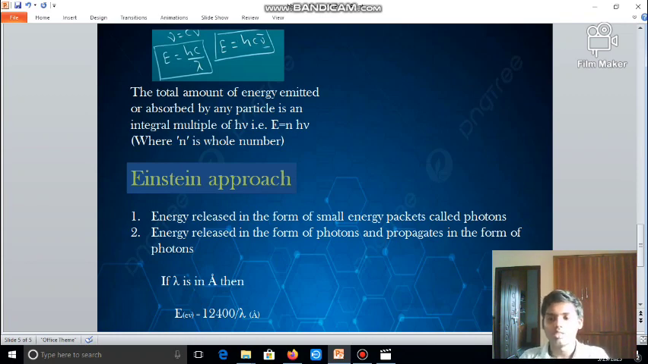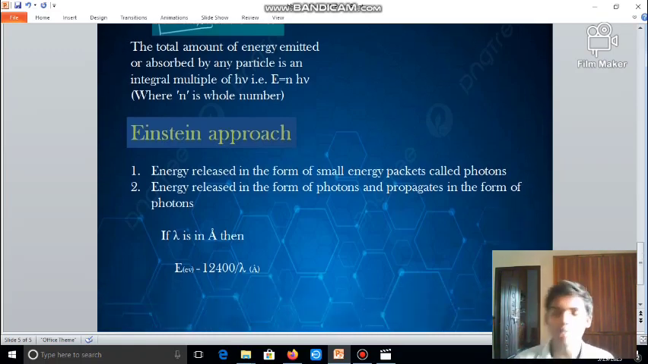Now, Einstein's approach. Einstein modified Planck's quantum theory. He did not say that Planck's quantum theory is wrong, but he modified it. Let us see the modifications. Energy is released in the form of small energy packets called photons. What we studied was quantum; now what he said is photons. Energy is released or propagates in the form of photons. It does not propagate in the form of a wave. We studied that a quantum propagates in the form of a wave, but here the photons propagate as photons only.